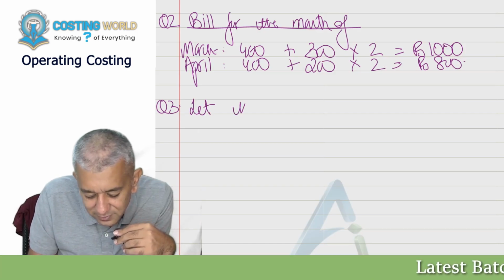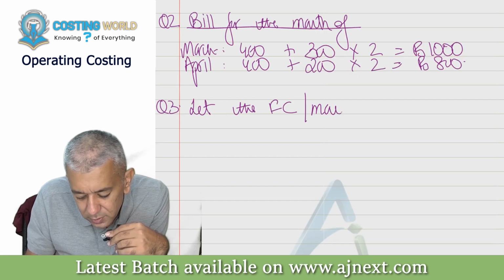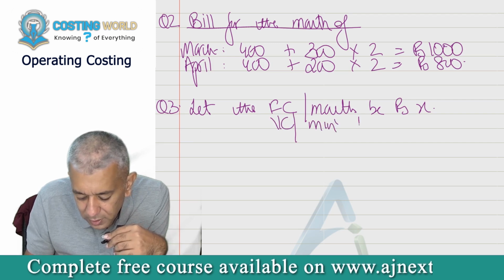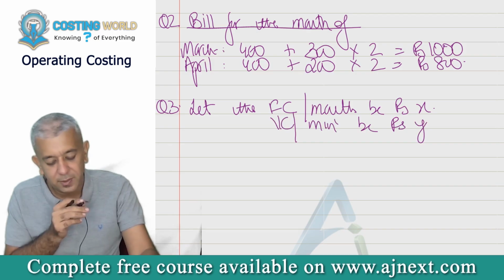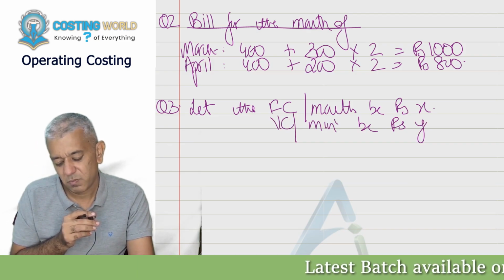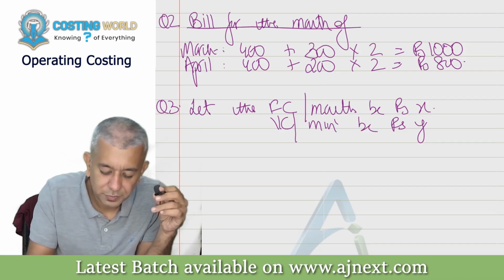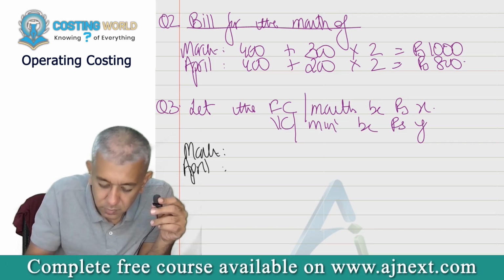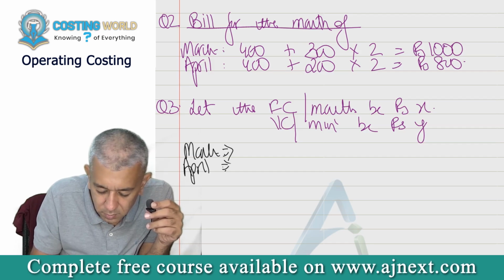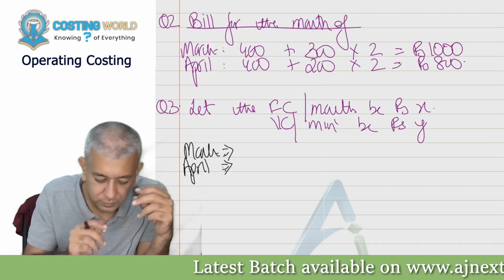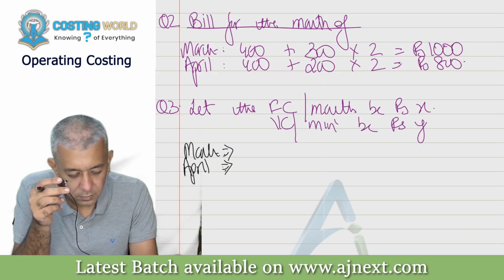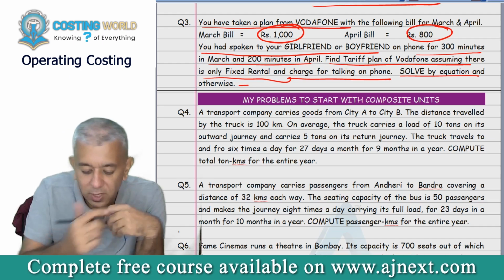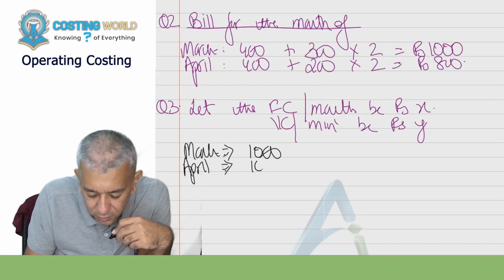Let the fixed cost per month be rupees X. Let the variable cost per minute be rupees Y. Now, in March, the total amount was 1000 rupees. So this was the total bill.